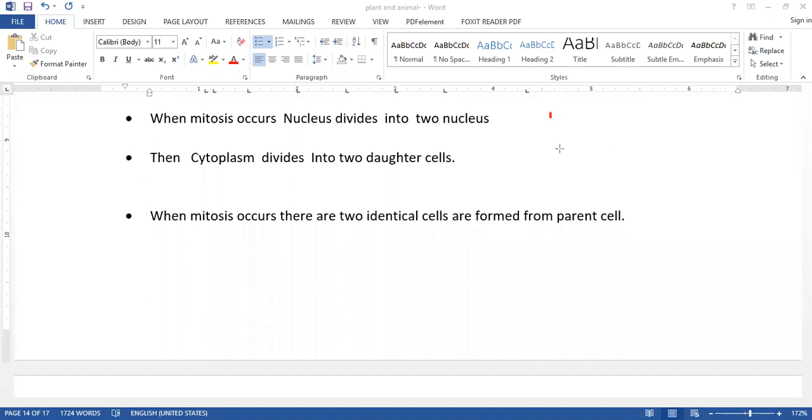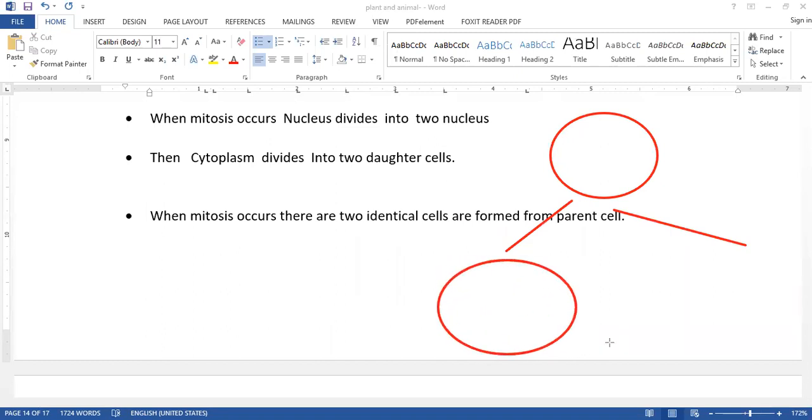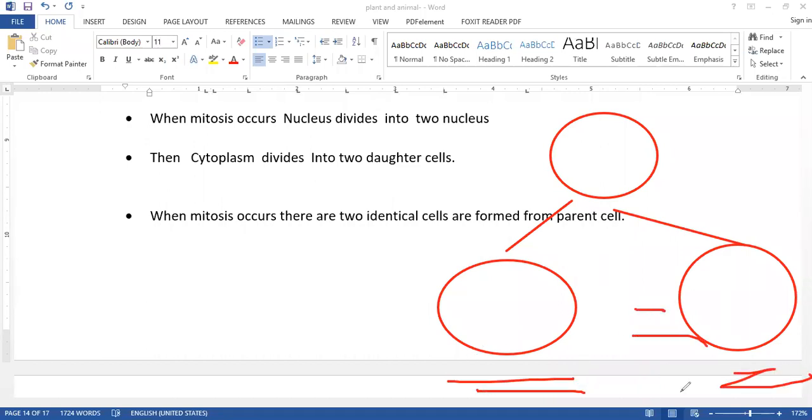For example, there is one cell here, and from that cell two cells are formed, and from those cells two more are formed. These two cells are the same as the parent cell; that is what identical means. If this is 2n diploid, this will also be diploid.